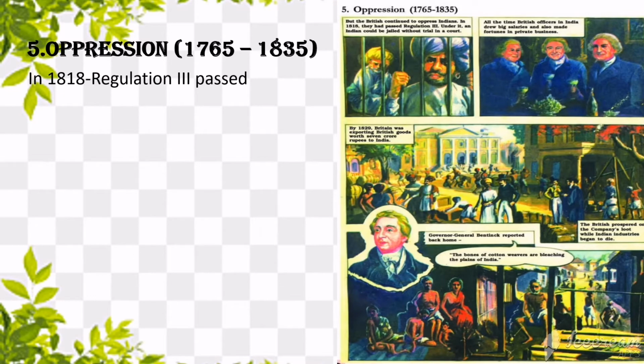So in 1818 there was a law passed by Britishers. It was called Regulation 3. According to that law, Indians can be jailed without trial. Okay, you know what that means? Usually when a person was suspected for doing a mistake, what will be done to that person? Usually in our Indian government, do you know what will happen to that person?